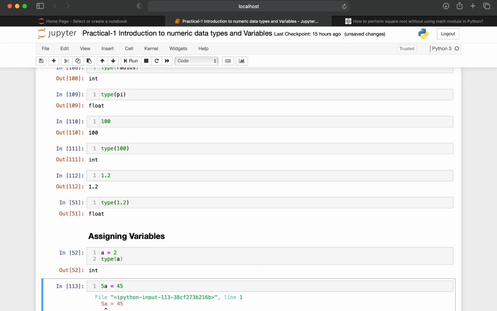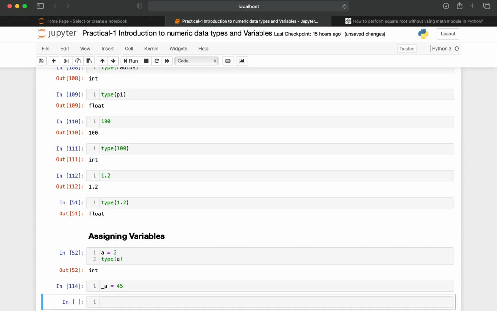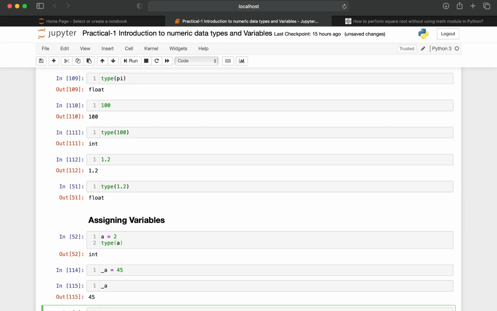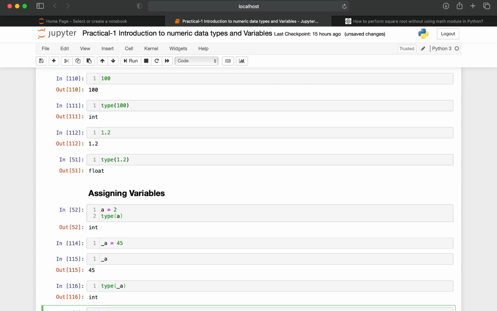If you replace this with an underscore, then it is going to run: underscore a. We can also have a look at type of a, type of underscore a, and it is going to return int as the output. This is the basic introduction to numeric data types and variables in Python, and this is how you practically code in Python.